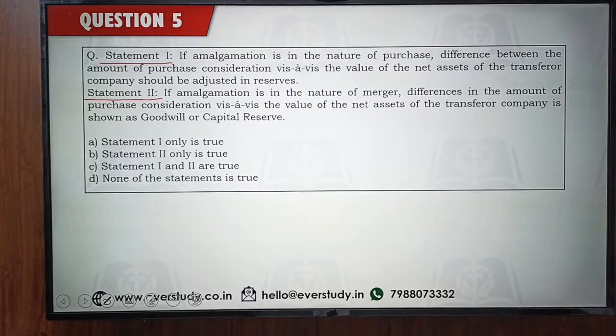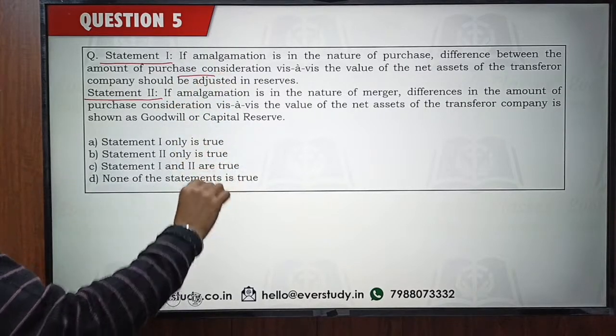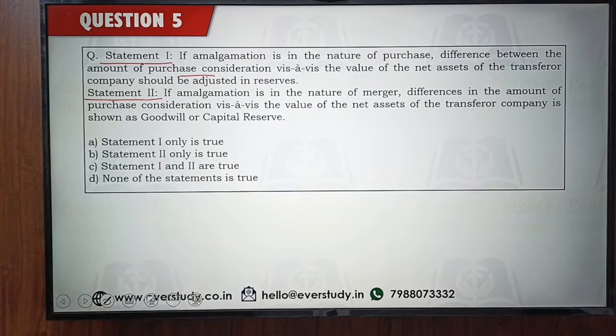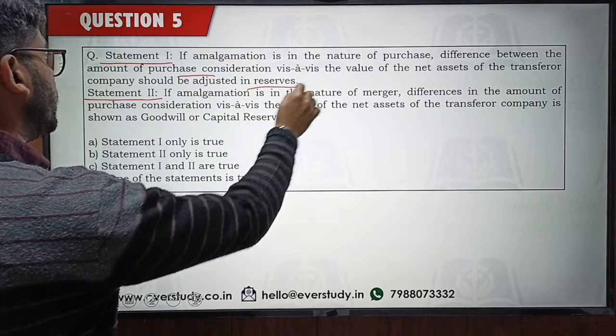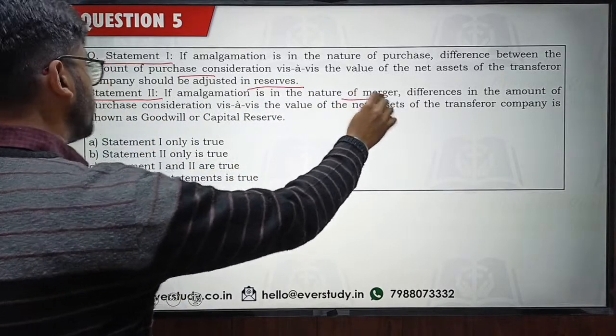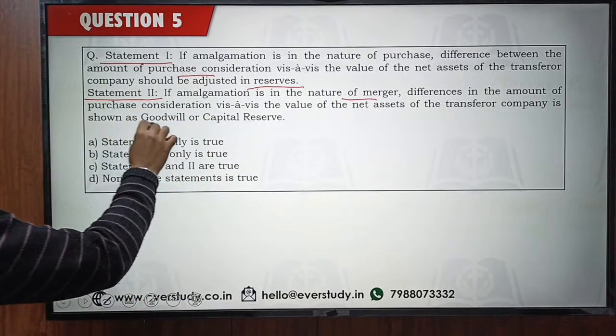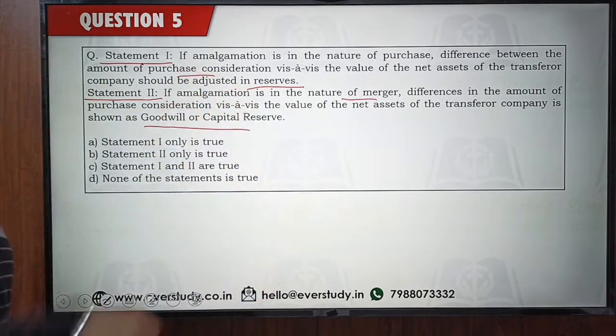Amalgamation is in the nature of purchase. Difference in the amount of purchase consideration vis-a-vis the value of the net assets of the transferor company should be adjusted in reserves. So this is the key word. And the second statement is amalgamation is in the nature of the merger. Difference in the purchase consideration and the value of the assets is shown as goodwill or capital reserve. Are both these statements right or are they reversed?